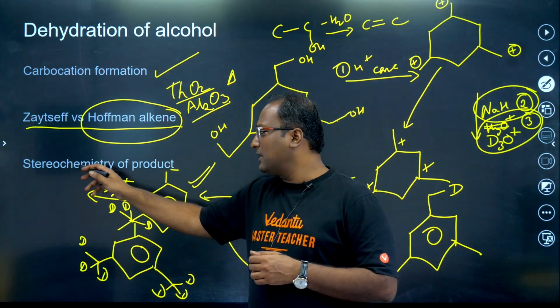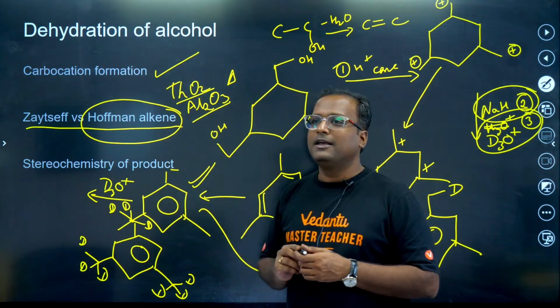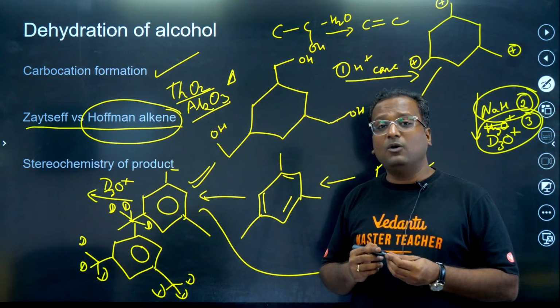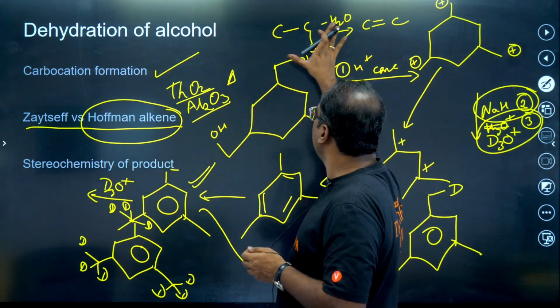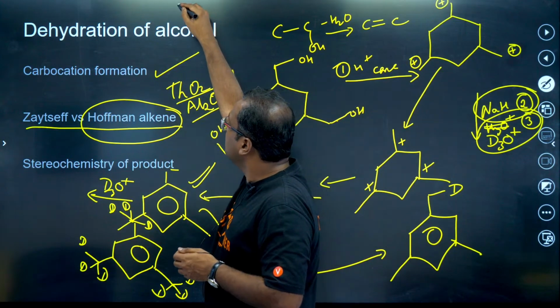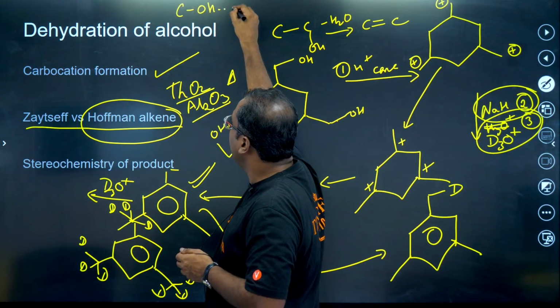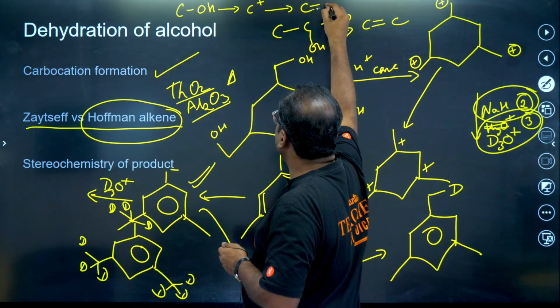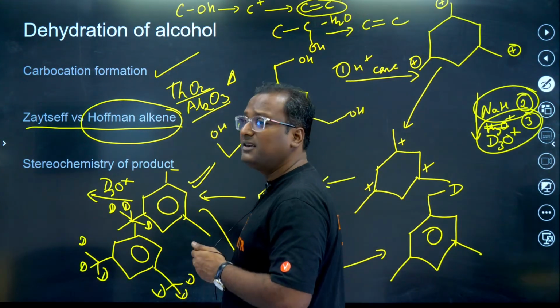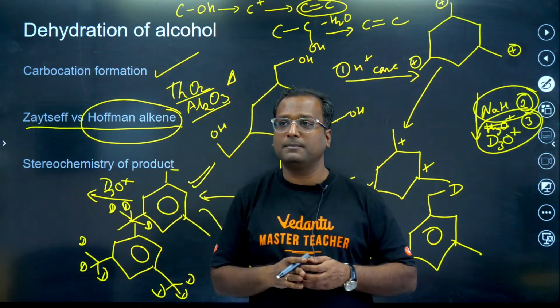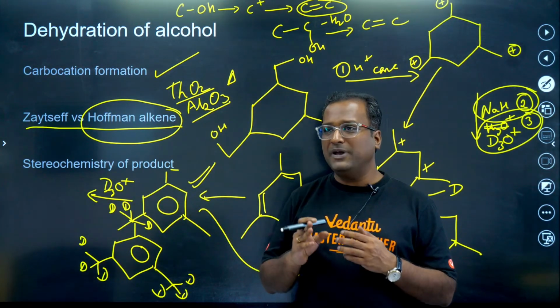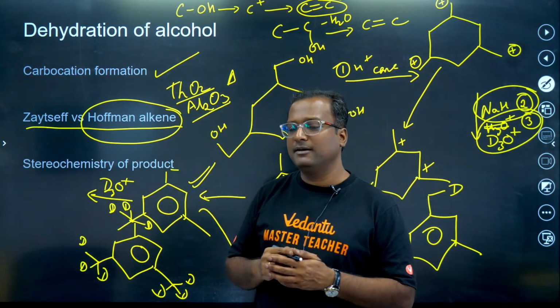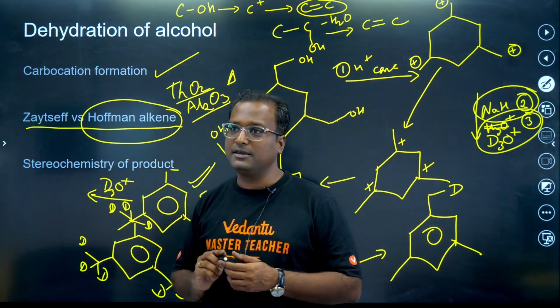Next, stereochemistry of product obtained. What do you mean by this now? In the dehydration of alcohol, you get a carbocation formed and then you get alkene formed. This alkene can show geometrical isomerism. Hofmann means lesser stable alkene, correct. Saytzeff means more stable alkene.